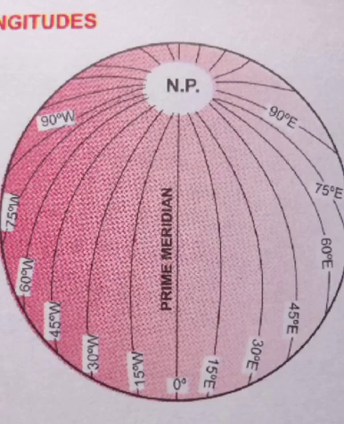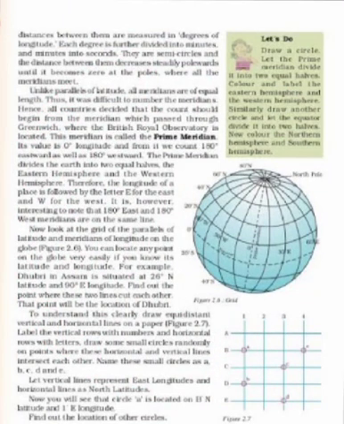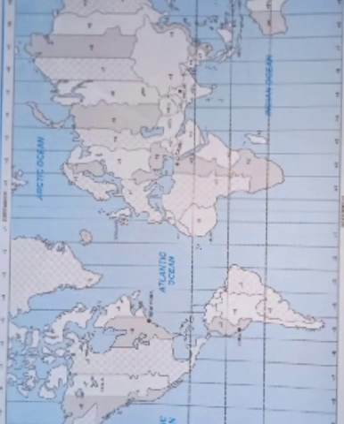Then longitude and time. As the earth rotates from west to east, those places east of Greenwich will be ahead of the Greenwich time and those to the west will be behind it. The earth rotates 360 degrees in about 24 hours or 1 day, which means 15 degrees an hour or 1 degree in 4 minutes.